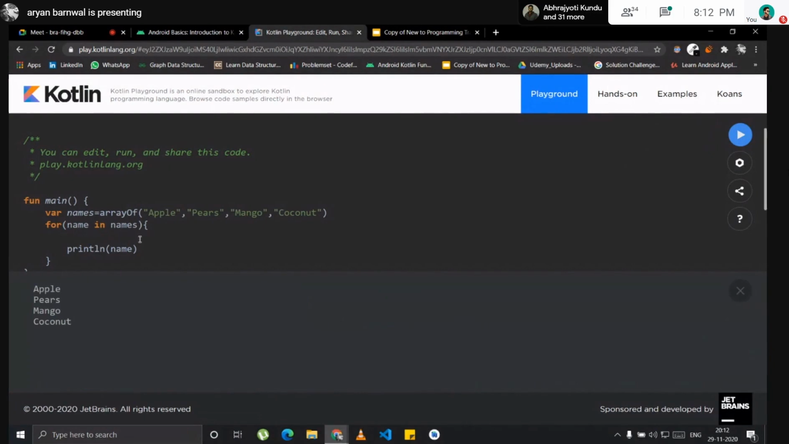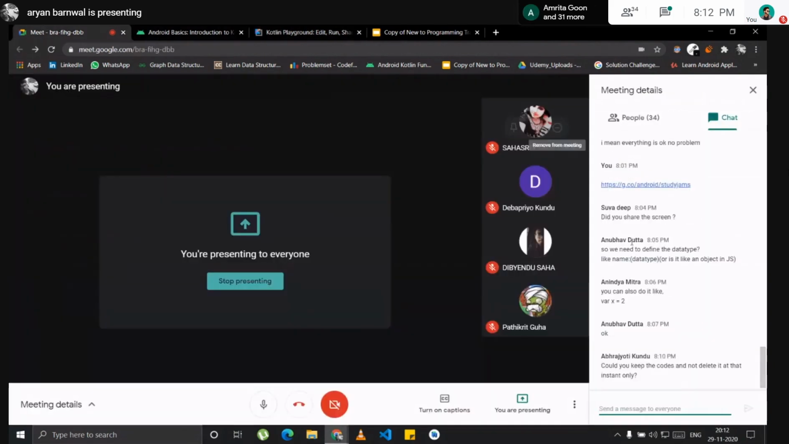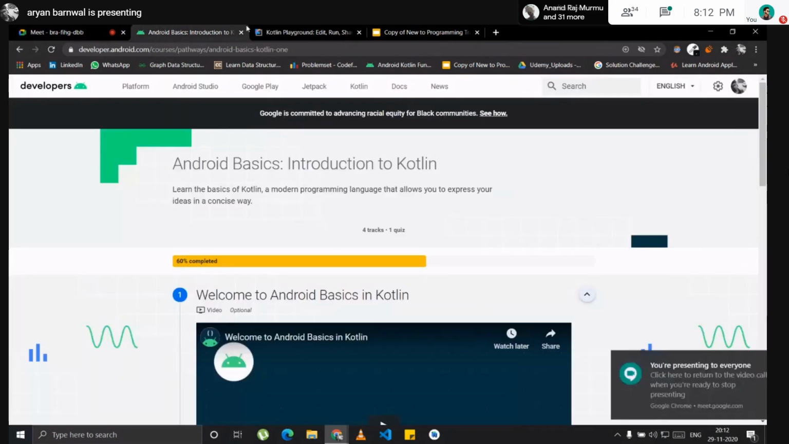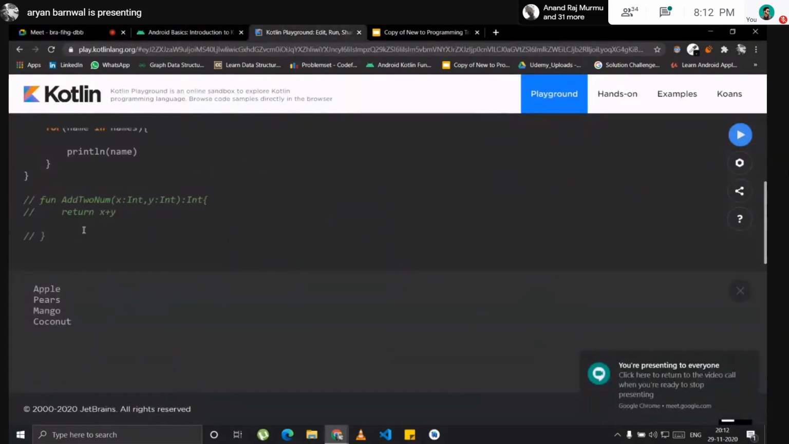Yeah, it's working. Like you can see, I have iterated through the array and printed out its content: apple, pears, mango, and coconut. So if anyone is having a problem, could you keep the code and not retype it instantly? Okay, sorry. I will try.